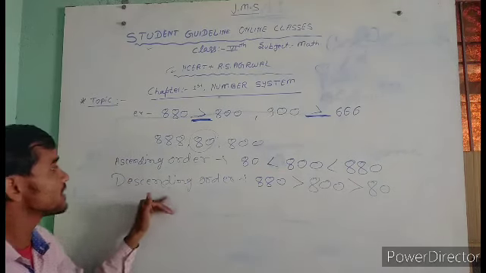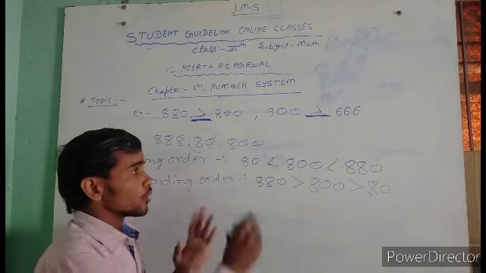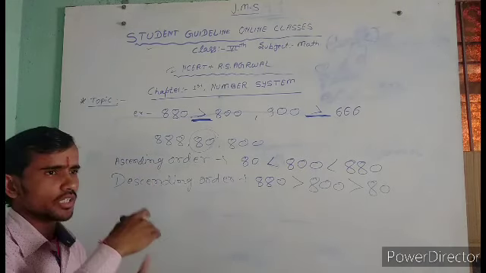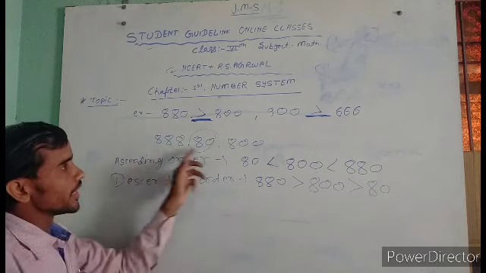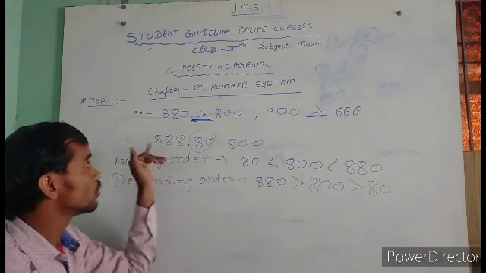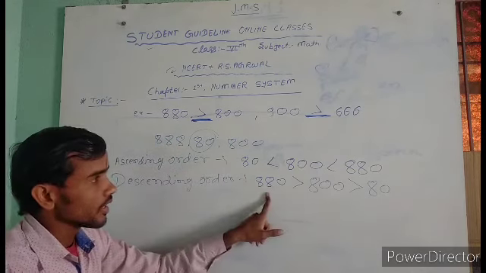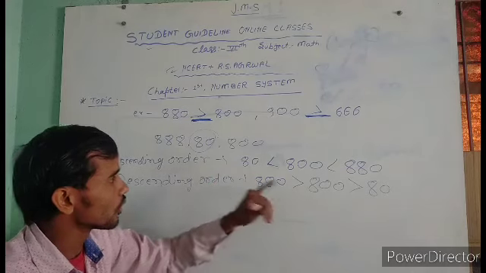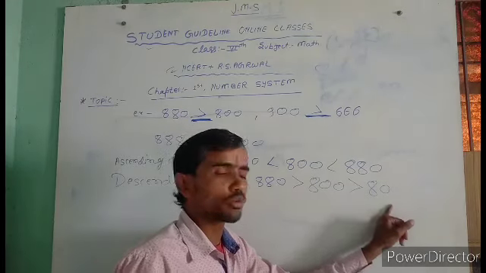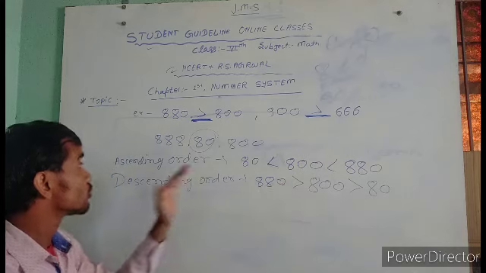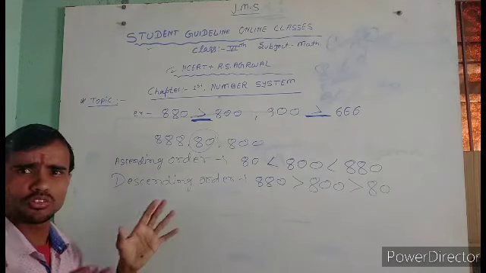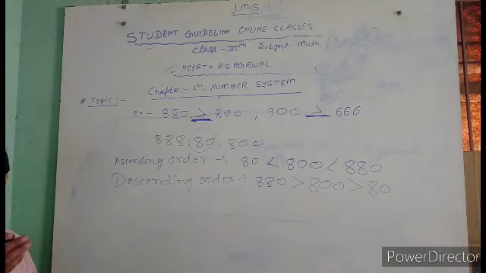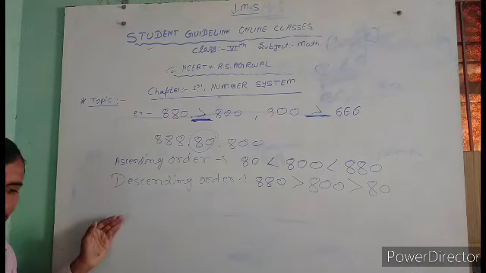And the next topic is descending order. So firstly, the same process, 880, 80 and 800 only. So 880 is first. Okay, and next 800, and last one is 80 only. So that's an example of ascending and descending. Don't worry, that's just topic-wise.